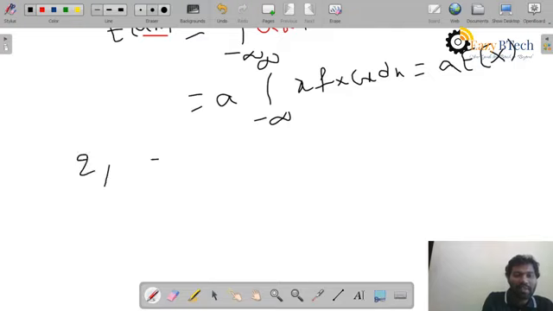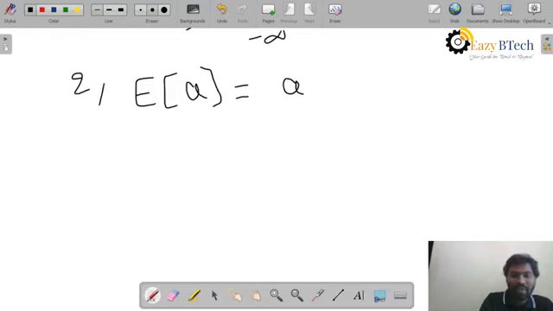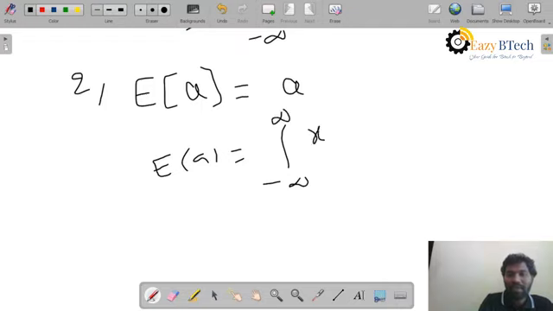Next property: expectation of a constant a is always equal to a. We will prove this one. We take the expectation of X formula we already know. Expectation of a is equal to, you replace x with a, so integral of a f_X(x) dx.